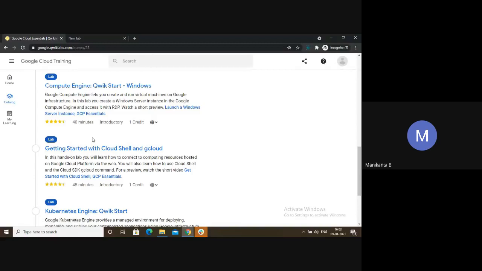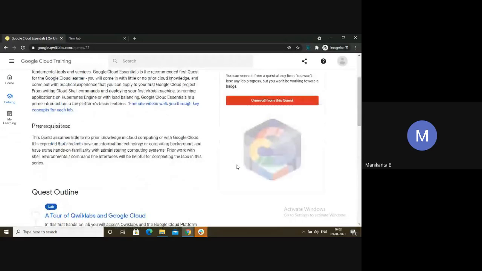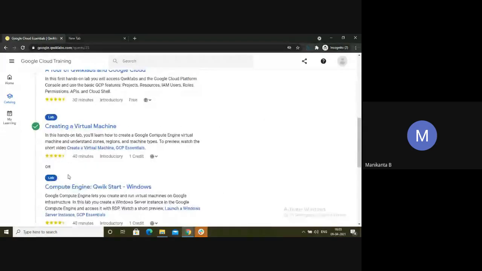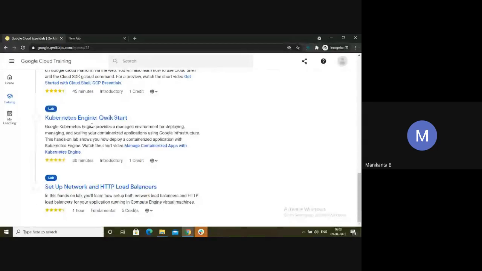At that time you don't have any other option. You have to wait until they open it after maintenance. That's why we recommend you do it as fast as possible. Complete this program, complete the quest before this month, or take next week also, one month extra, so that if they put any lab under maintenance, you're covered. Without doing that lab, even if you complete all other labs, your quest doesn't get completed. It is mandatory that even a single lab should be completed. That's why we are recommending do it fast, do it fast.